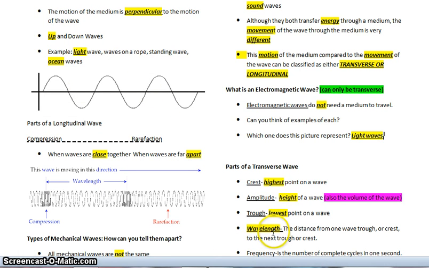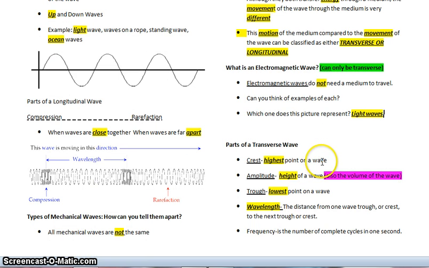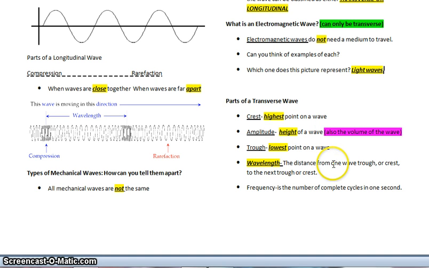The wavelength is the distance from one wave trough to another trough, or from one crest to another crest. So the distance from this crest to this crest will be this wave's wavelength, or the distance from this trough to this trough could also be symbolized as the wavelength. The wavelength is symbolized by this funky little symbol that looks like an upside down V that I drew on the board. So just know when you see that symbol that it symbolizes wavelength.